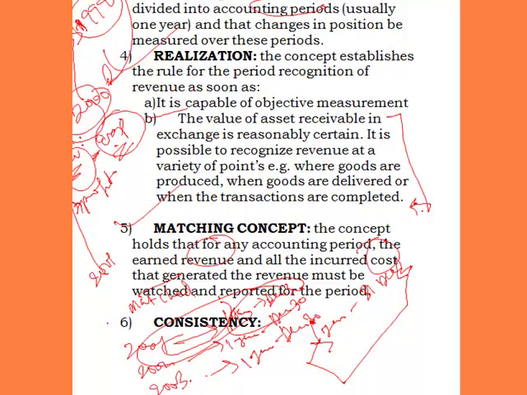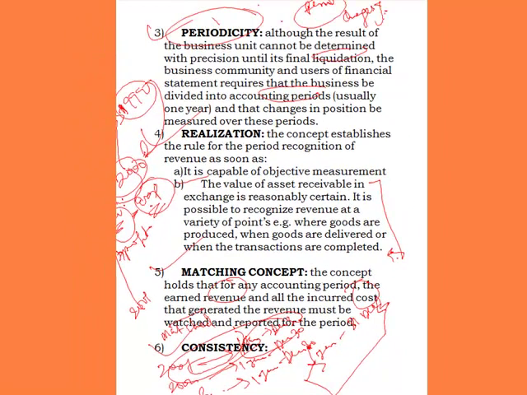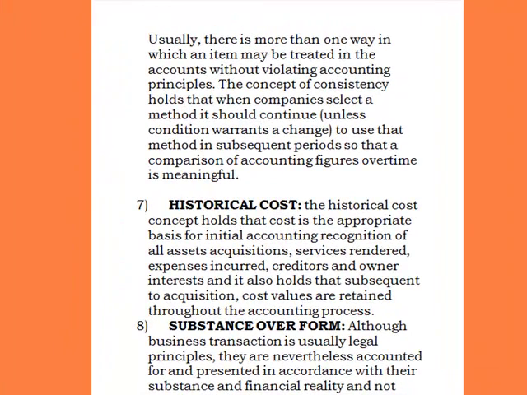The next one is the consistency concept. When we say consistency, usually there is more than one way in which an item may be treated in the accounts without violating accounting principles. Now the concept of consistency holds that when companies select a method, it should continue unless conditions warrant a change, to use the method in subsequent periods, so that a comparison of accounting figures over time is meaningful.